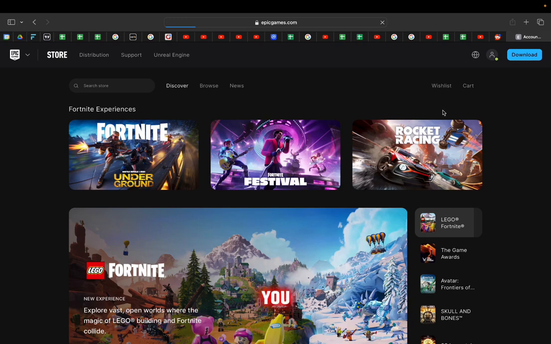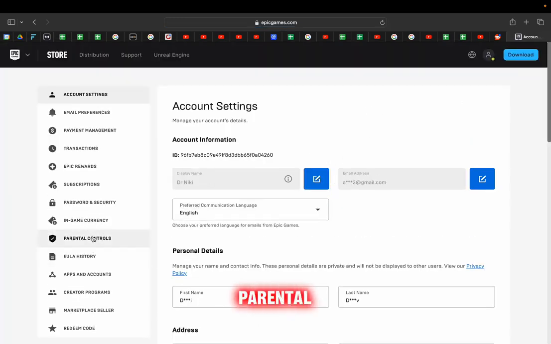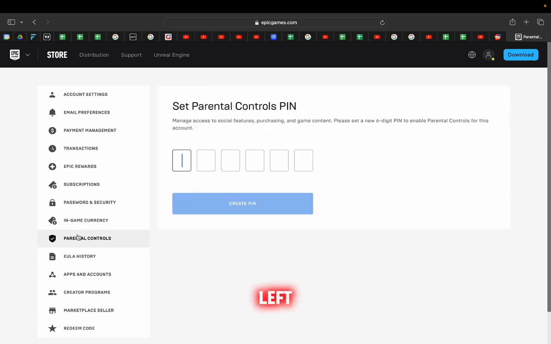There'll be a few things you want to go over. When it loads up, you want to click on parental controls at the top left corner. You want to enter the pin that your parents set for you. If you don't have one, you can set one right here.